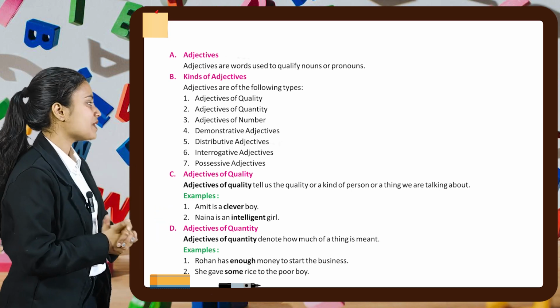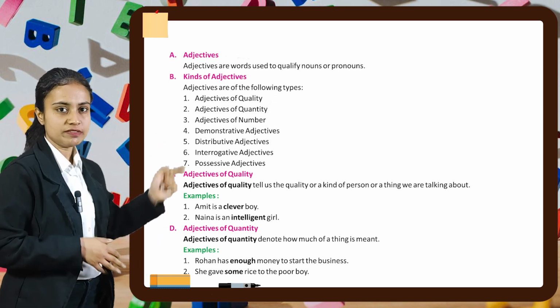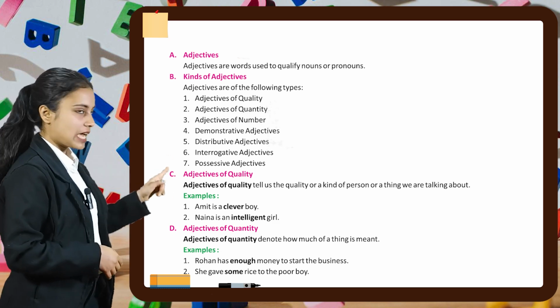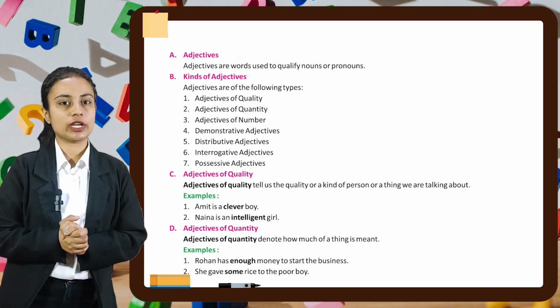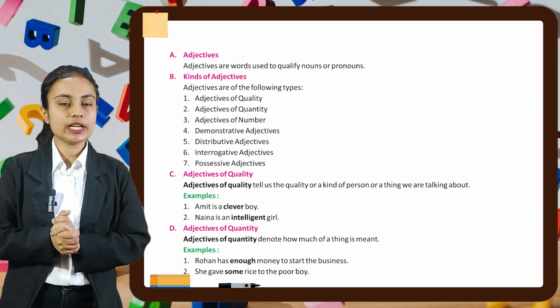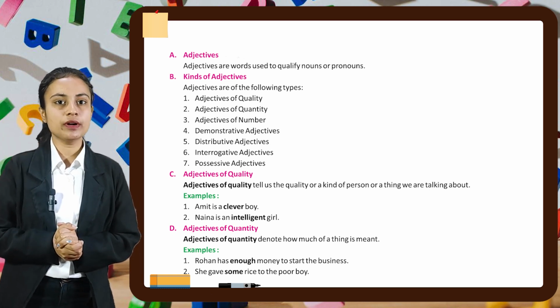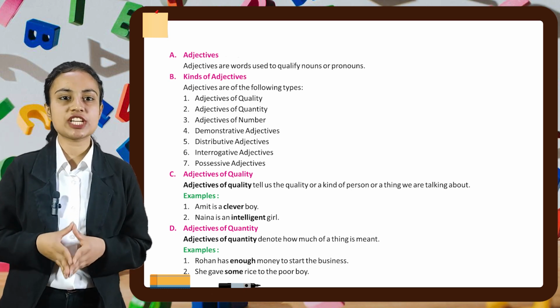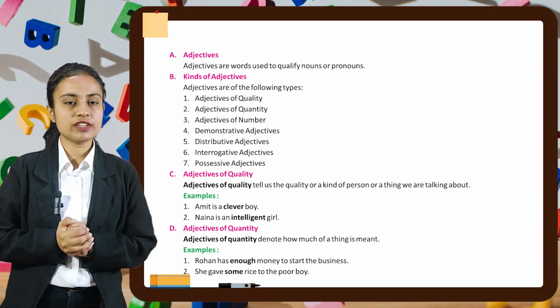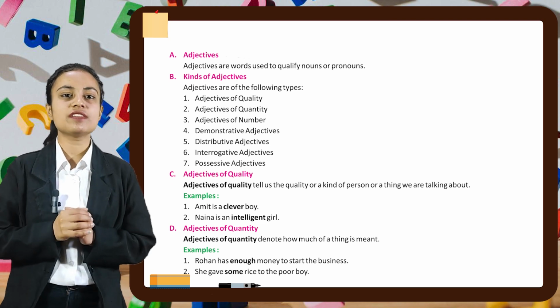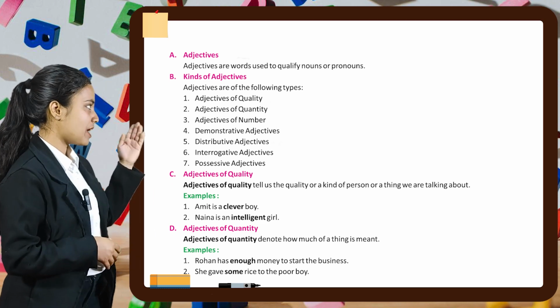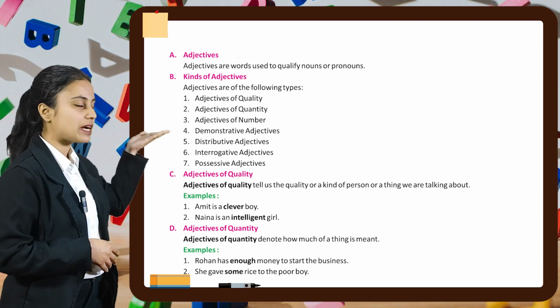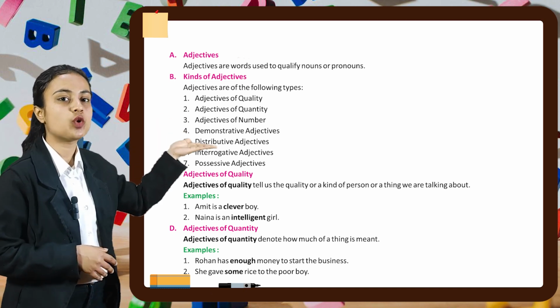Part number B says we have different kinds of adjectives. Adjectives are of following types. First is adjective of quality. Second is adjective of quantity. Third is adjective of number. Fourth is demonstrative adjective. Fifth is distributive adjective. Sixth is interrogative adjective. And seventh is possessive adjective. Now let's read about them one by one. So we'll start with part number C, which is adjective of quality.